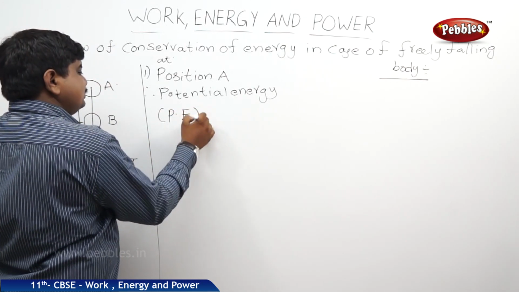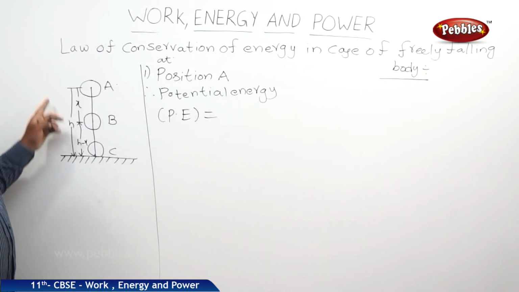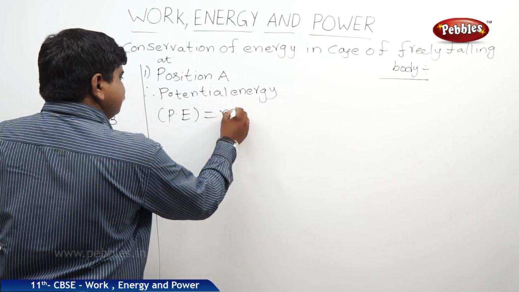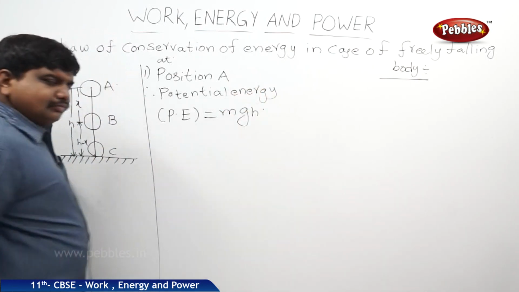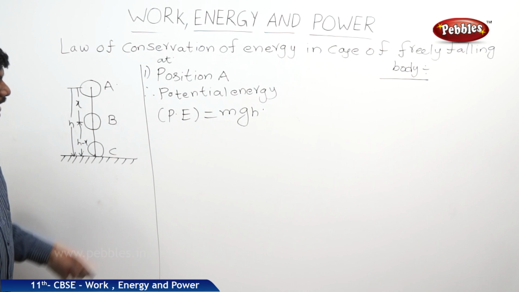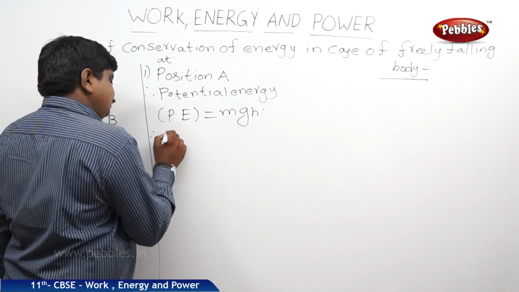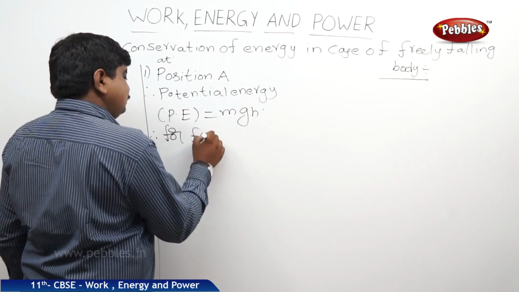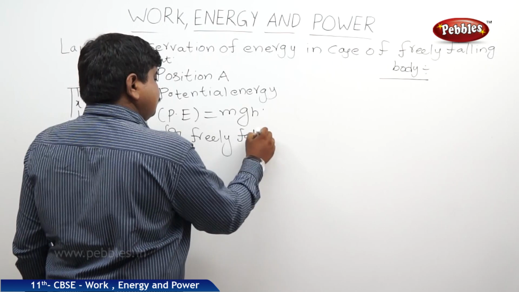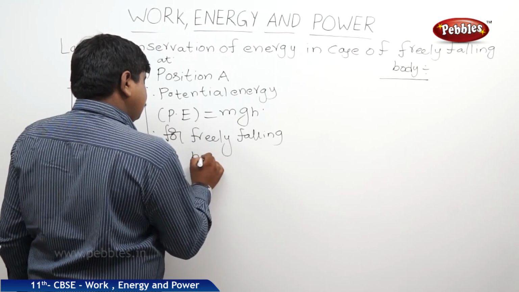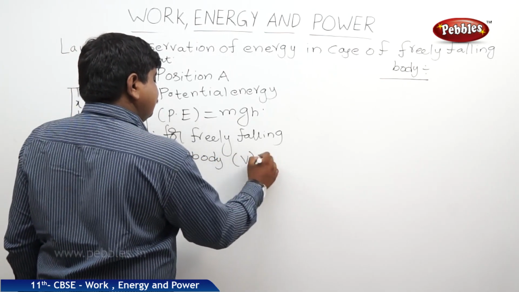PE is equal to... see, the body is at a height h and the gravitational force acting on the body is mg. Therefore, PE is equal to mgh. But it is a freely falling body, its velocity is 0 at position A. So, for a freely falling body, V is equal to 0.